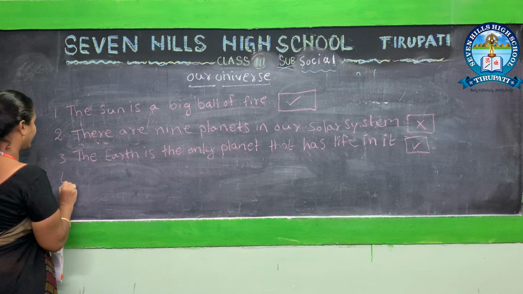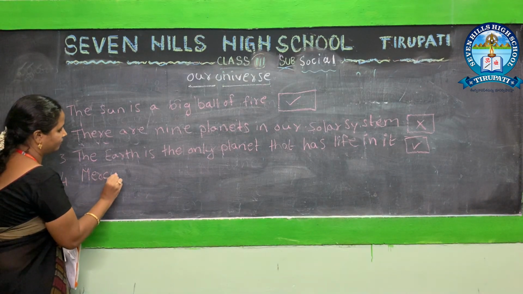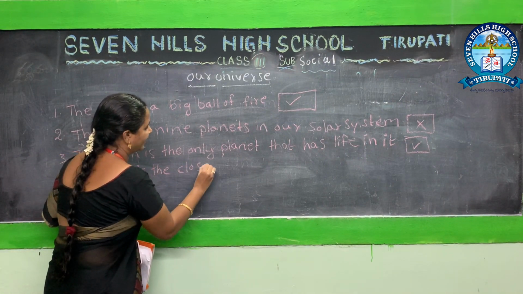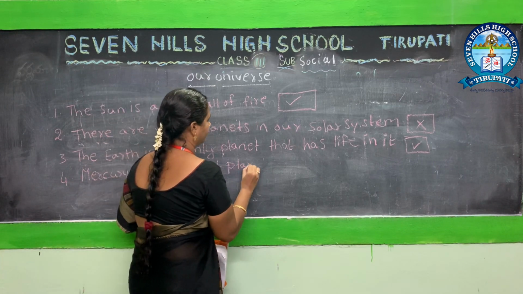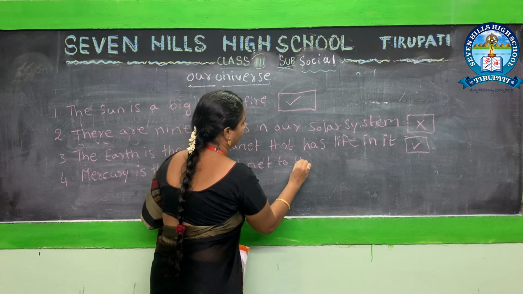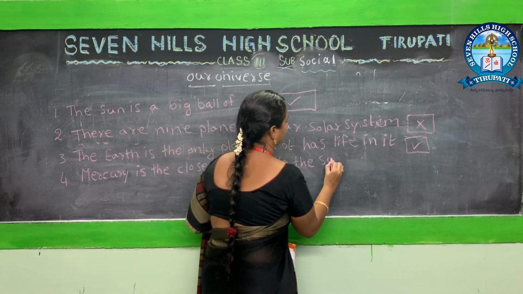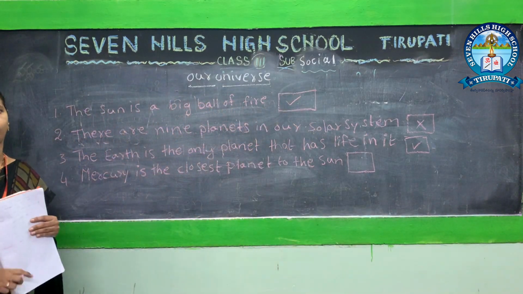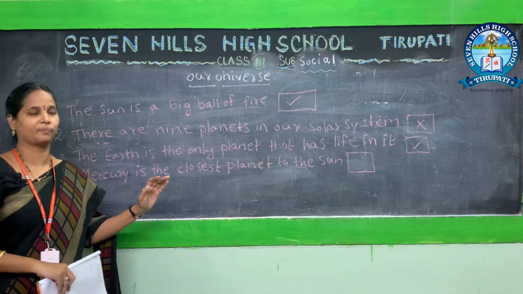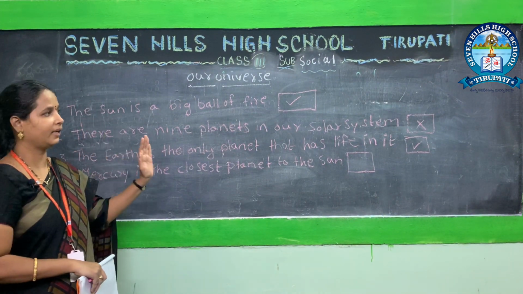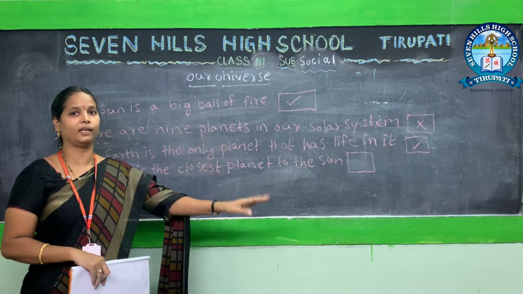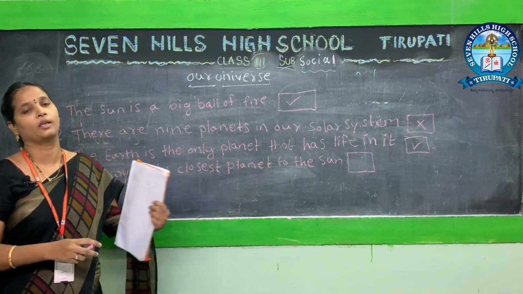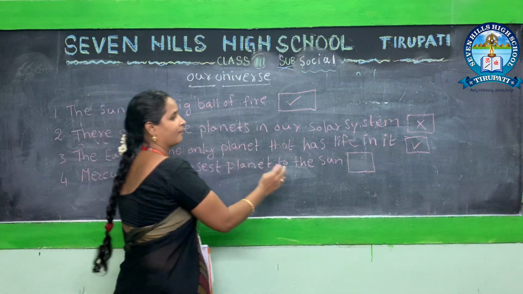Next, Mercury is the closest planet to the Sun. You know, Nana, the order of solar system planets? First Sun, after that Mercury, Venus, Earth, Mars, Jupiter, Saturn and Uranus. So, Mercury is the closest planet to the Sun. Is it true or false? You only think and answer. Yes, it is true.